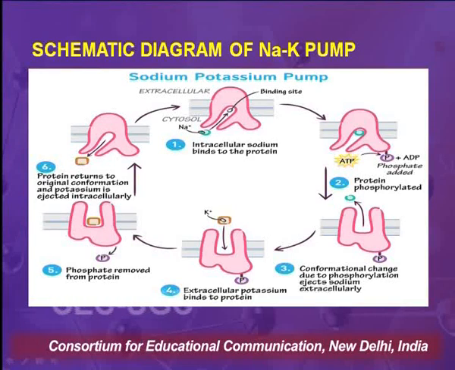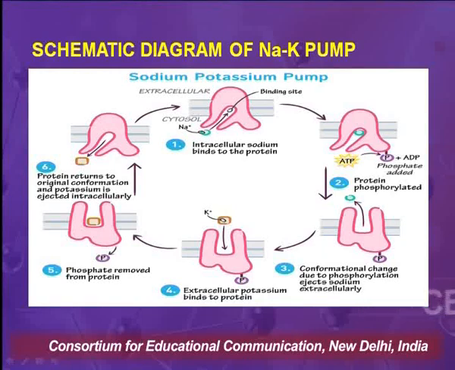Now, outside the cell, the concentration of sodium ion needs to be higher. So the ATPase enzyme, which had picked up sodium ions from inside the cell, throws those sodium ions outside the cell and picks up potassium ions from outside the cell and throws them inside the cell.